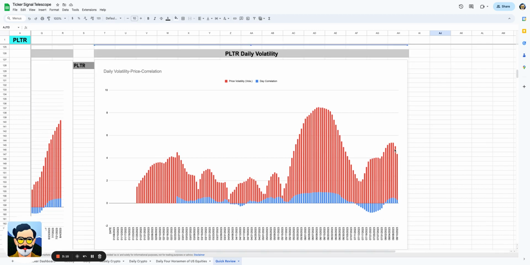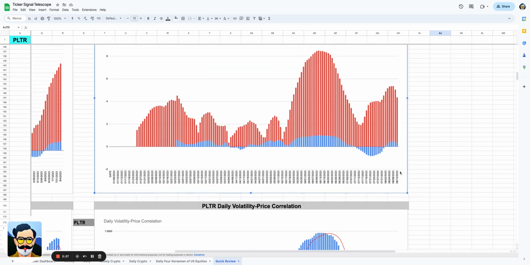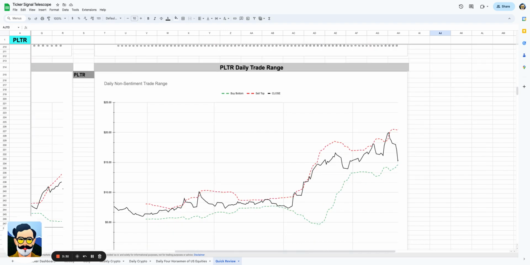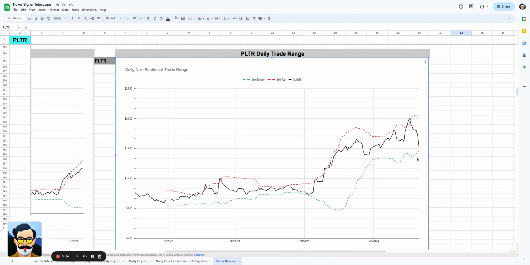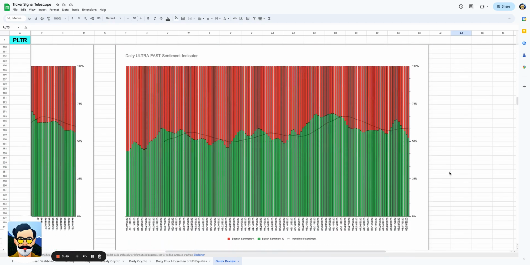Now, the volatility, big step down, just like we were talking about. We went all the way down to 4.07 after being at 4.6 and then being at 4.8. Now, the correlation is also starting to turn over, which is quite positive. As the correlation starts to go down and the volatility starts to go down, we'd expect that the price would go sideways to up, because when 2 negatives meet, that makes slightly a positive. And the one thing that I will say that's quite positive for Palantir is that you're pretty much at the bottom of the range. I mean, you ended at 15.25, but the bottom of the range is at 14.58. If it bounces off the bottom, it can go all the way back up to the top, which is at $20.55. Love to see it. That'd be a great move because that's like 25% from here.